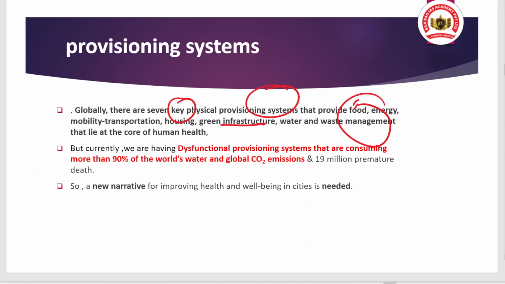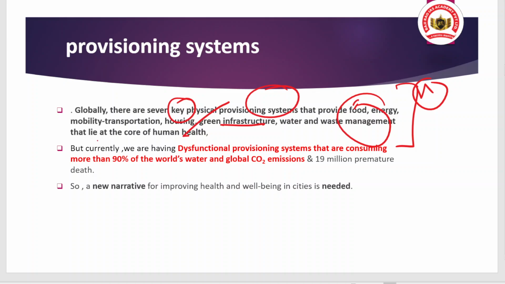These provisioning services lie at the core of human health. If these services are performing well, that means human health will be in good shape. So you can judge whether these services are working in a better way in the urban city or not. You can analyze and also comment in the comment section.